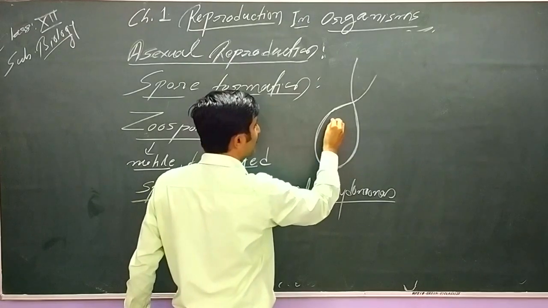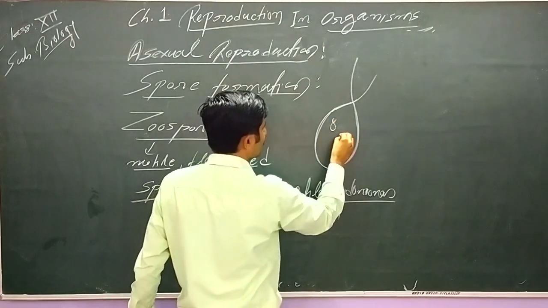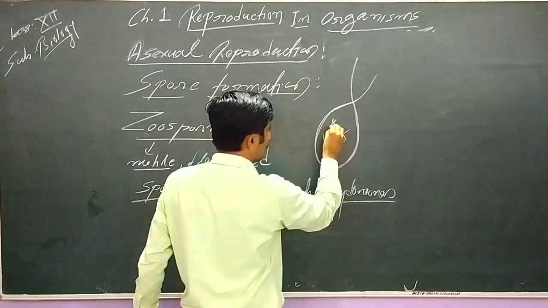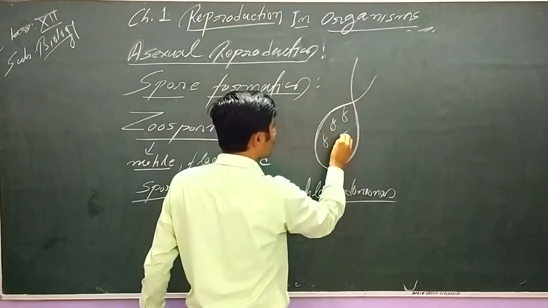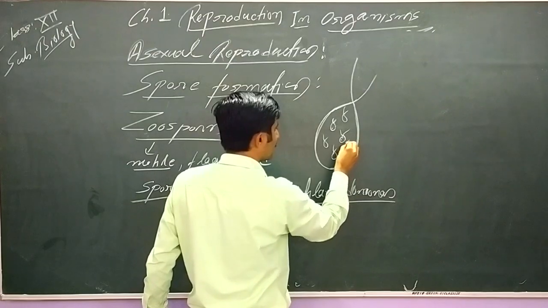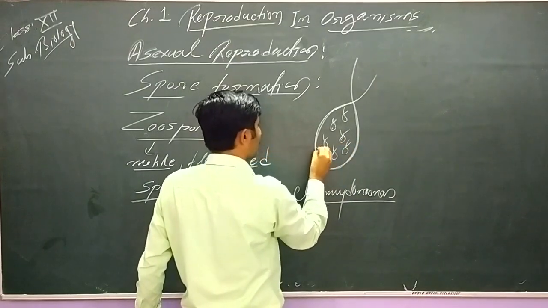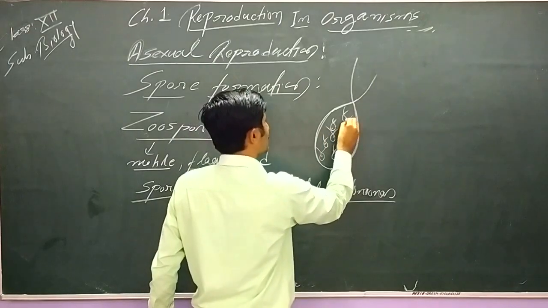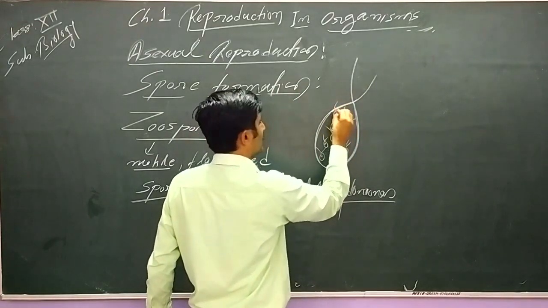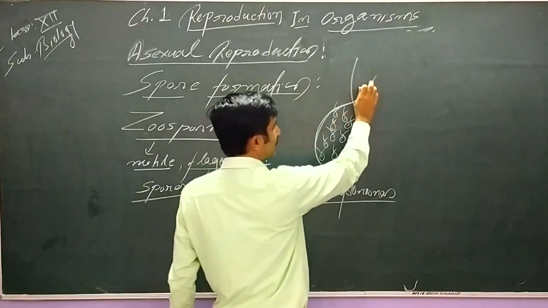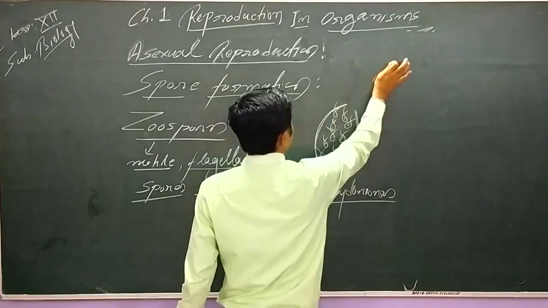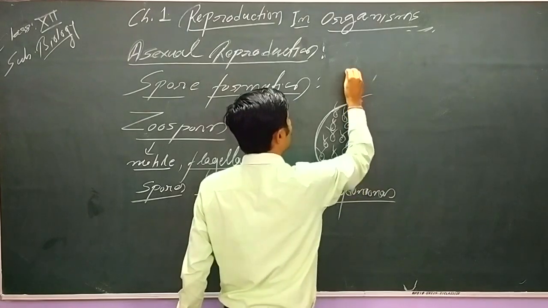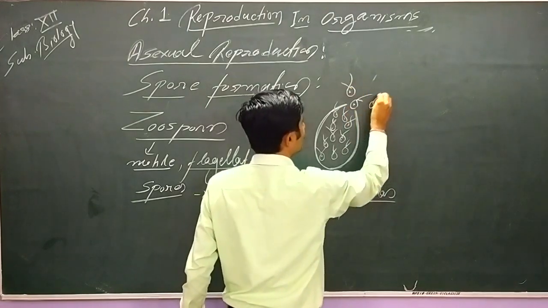The cytoplasm will divide and there will be formation of a large number of zoospores. Why are these called zoospores? Because they bear flagella. When they get mature, this mother cell or parent cell bursts and all these zoospores come out. This is very interesting to note.